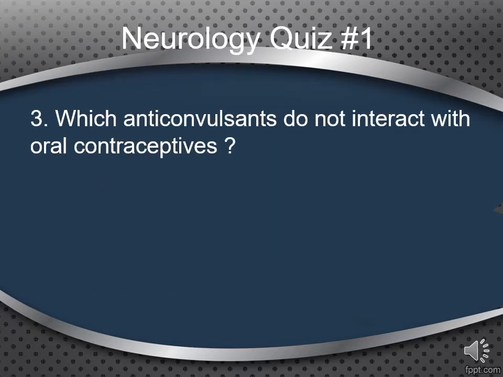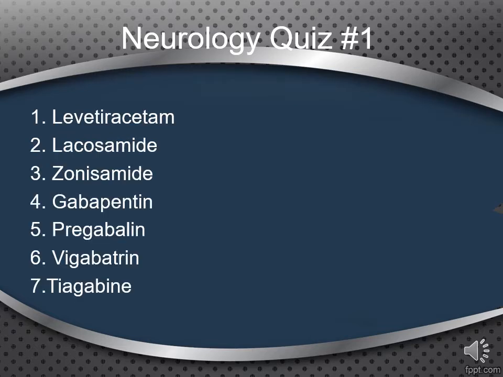Which anticonvulsants do not interact with oral contraceptives? The anticonvulsants that have no interaction with oral contraceptives include levetiracetam, lacosamide, zonisamide, gabapentin, pregabalin, vigabatrin, and tiagabine.